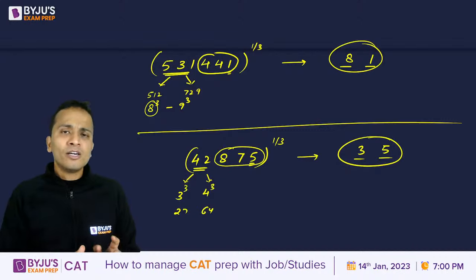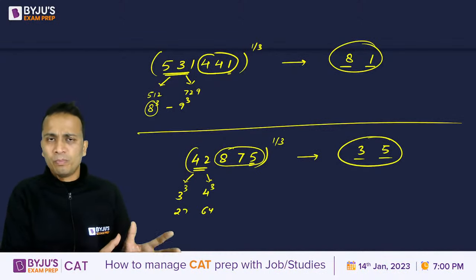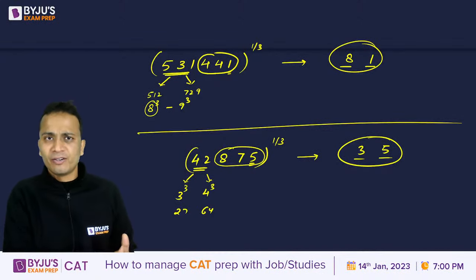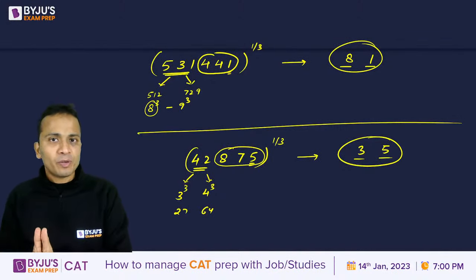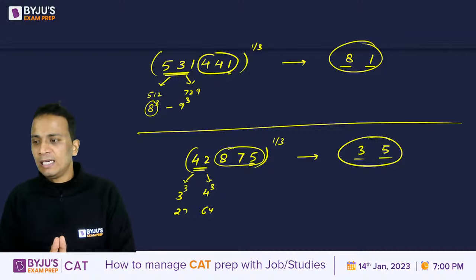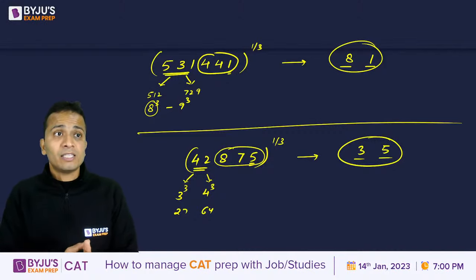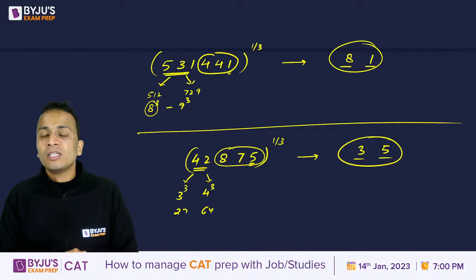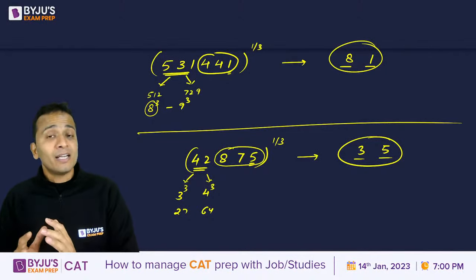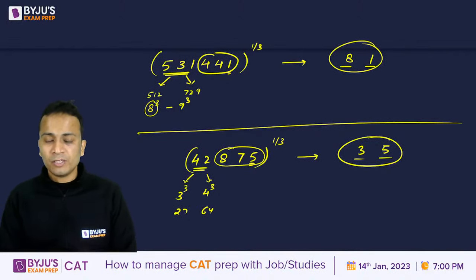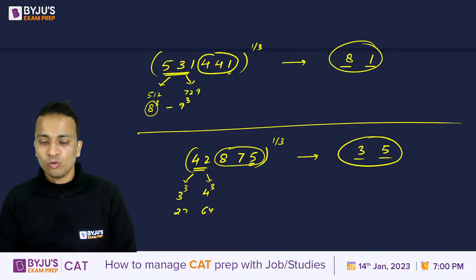Do good in group exercise or interview, whatever is there this year. All the very best. Start your preparation right now. And why I'm saying this is because students generally do not get a lot of time for the preparation, and the second stage may start in the next 10 to 15 days.